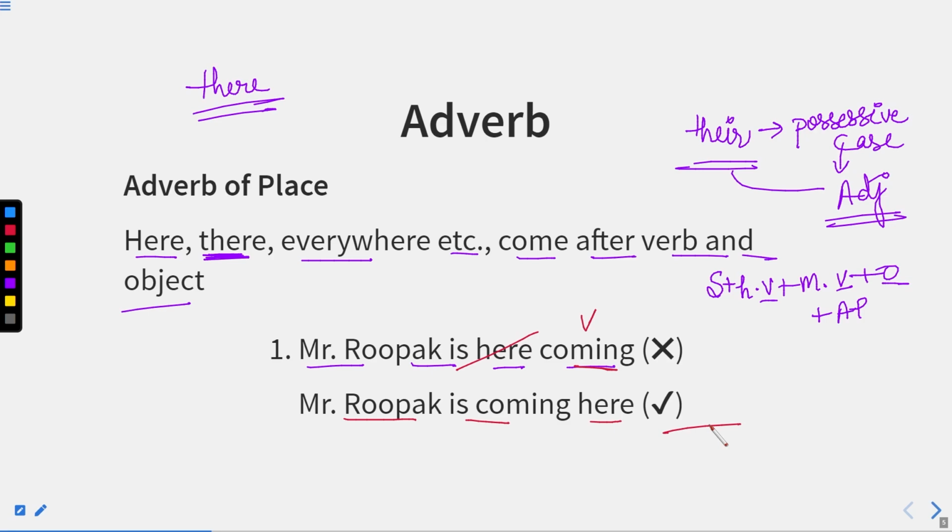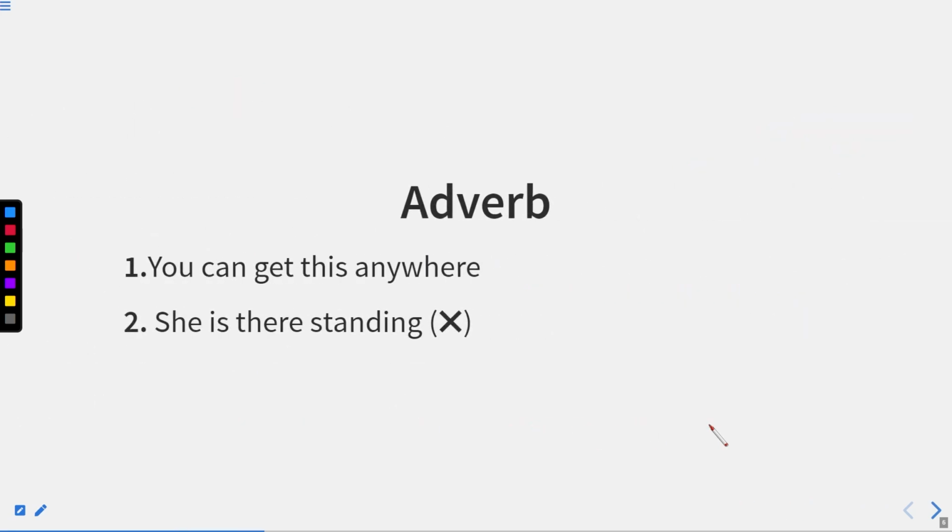Now let us move to the next one. You can get this anywhere. Now, the sentence is absolutely correct because "get" is the verb, "this" is an object, and "anywhere" is an adverb of place. So here it will come at the end of the sentence.